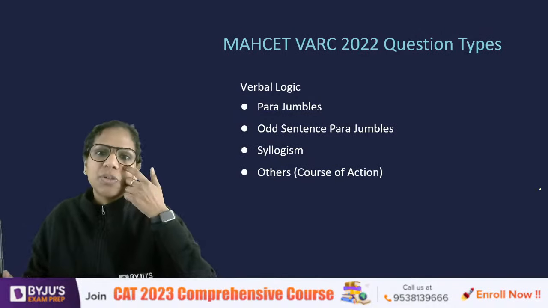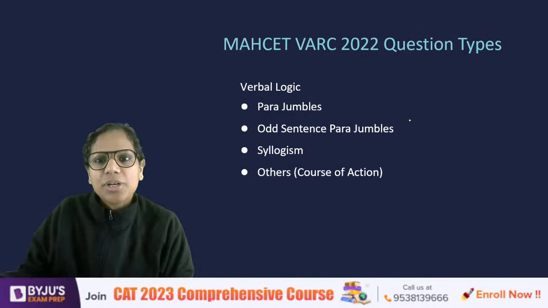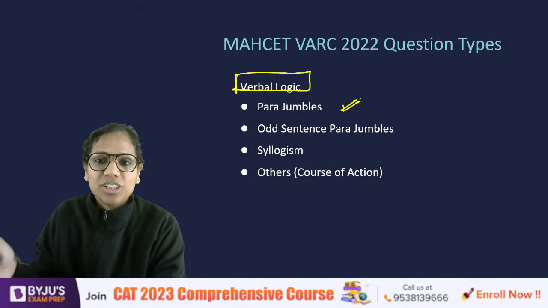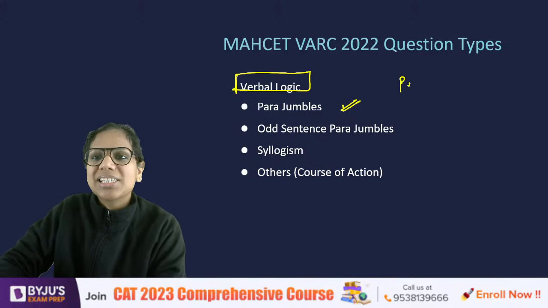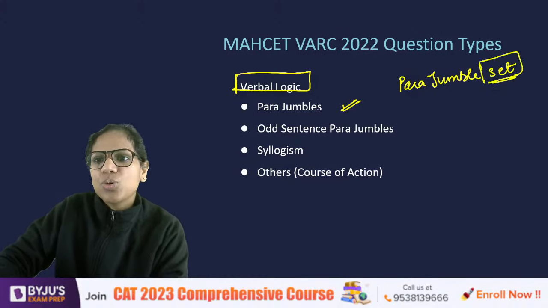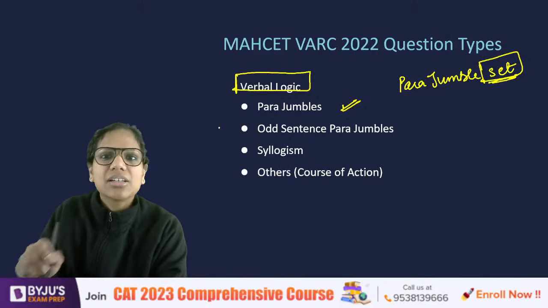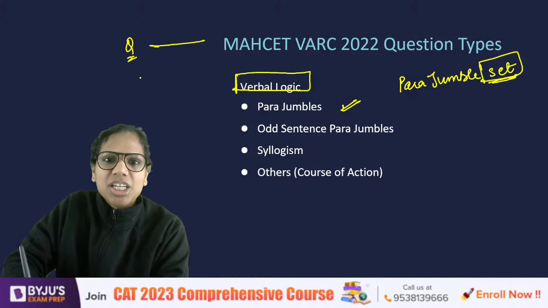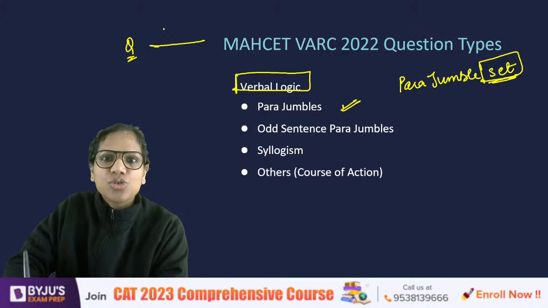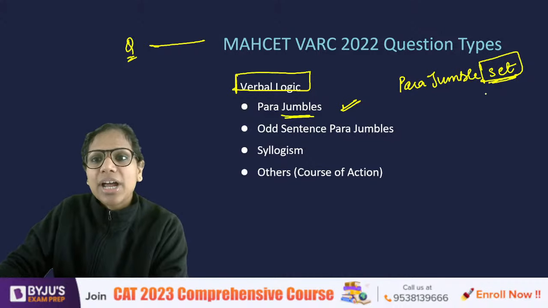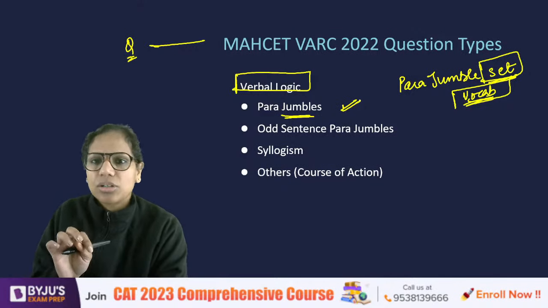So this was about grammar, right? You are asked some questions on verbal logic as well. So parajumbles. In fact, CET parajumbles were popular earlier because CET was known to ask a parajumble set question, which did not come last year. So there was a whole set of questions, 5 to 6 questions based on one single parajumble, wherein the questions were like this. Which of the following is the first sentence of the rearranged paragraph? Which of the following is the second sentence? So basically they turned one question into 5, 6 questions. And sometimes this question also had some vocabulary and grammar elements in it. Such questions did not come last year.